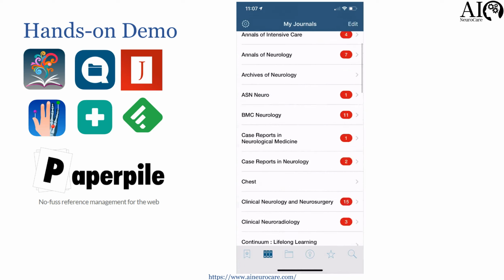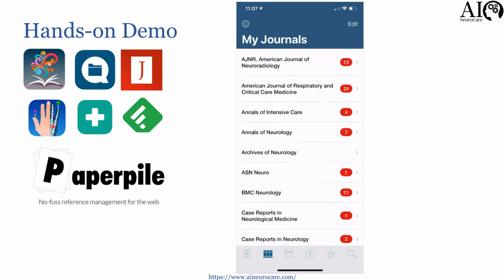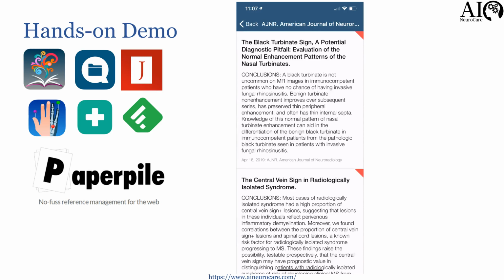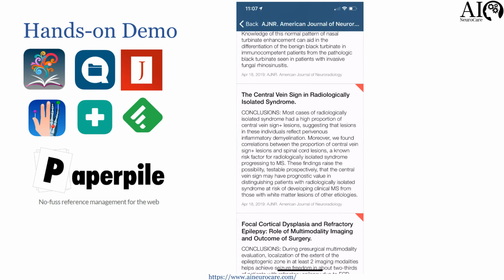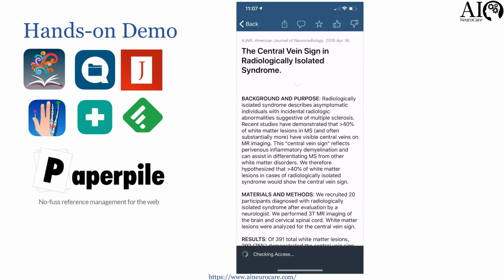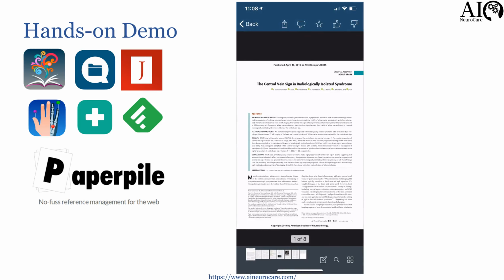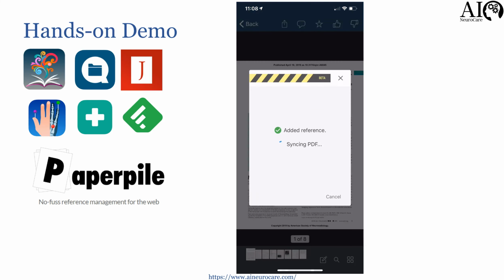This is sorted by publication date in descending order. For example, I have this journal and I like this article, central vein sign in radiologically isolated syndrome. As you can see at the very bottom, it says checking access, and it's downloading that paper. Again, I can view it as PDF. I can click on this same icon and export it into my favorite library, which is currently PaperPile. So it works exactly the same way as Browsign did.